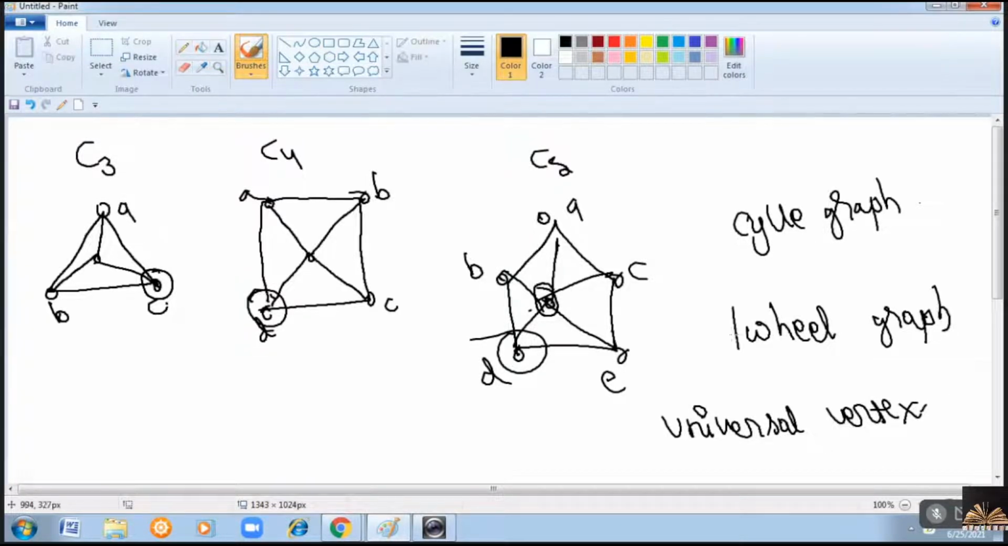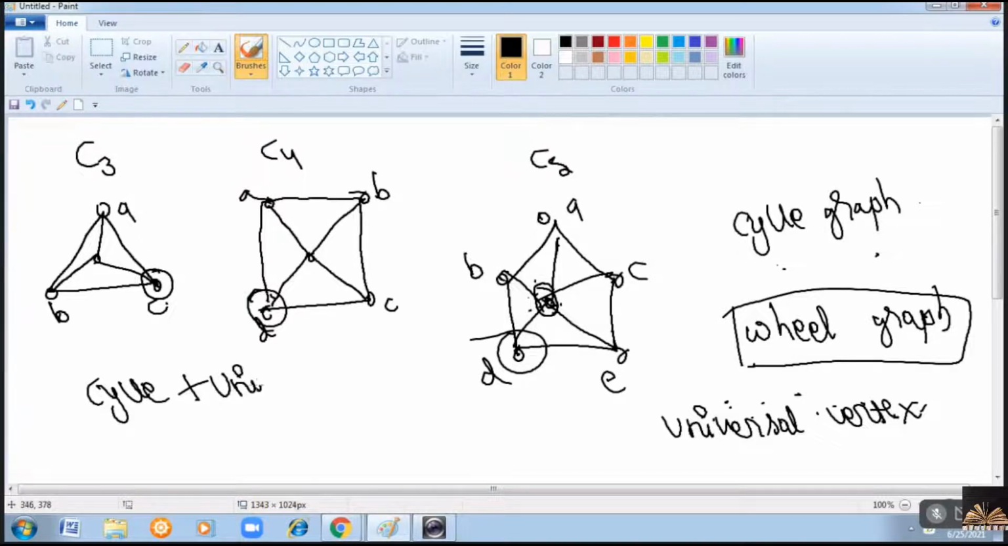Right? Now, what is the definition of a wheel graph? We can say that if you add a universal vertex to a cycle graph, that means that vertex should be incident with every other vertex in the graph. Should be adjacent with every other vertex. Right? So cycle graph plus universal vertex is equal to wheel graph.